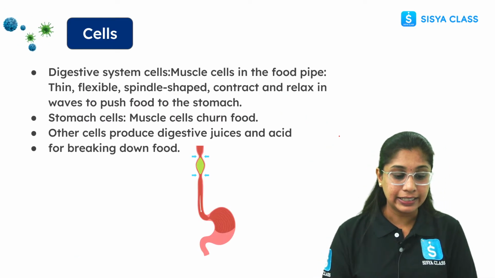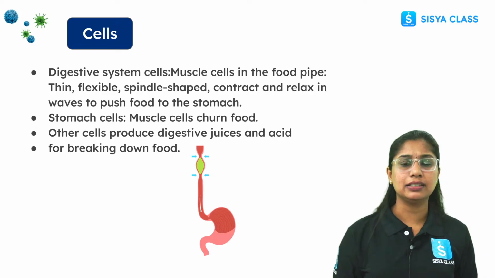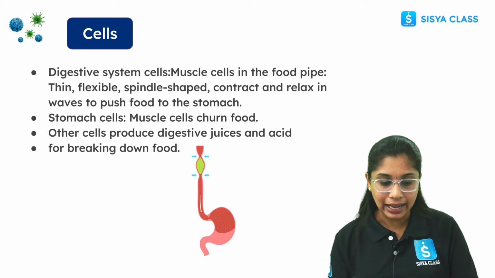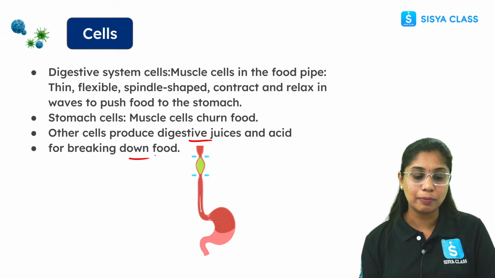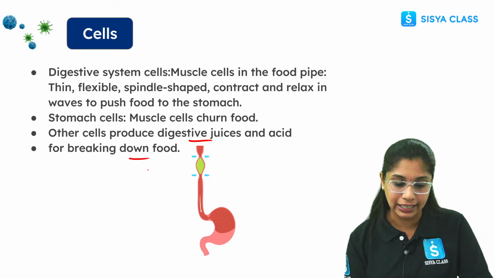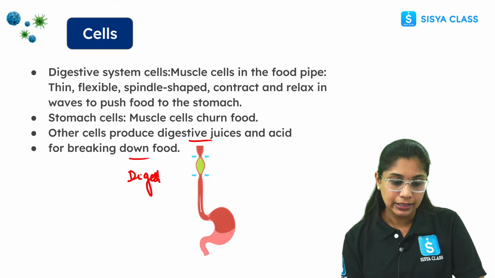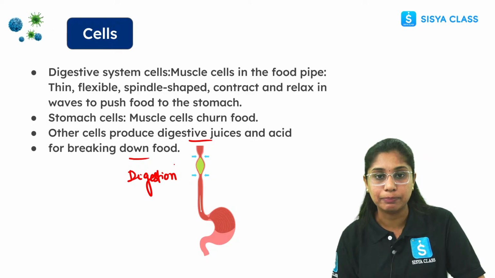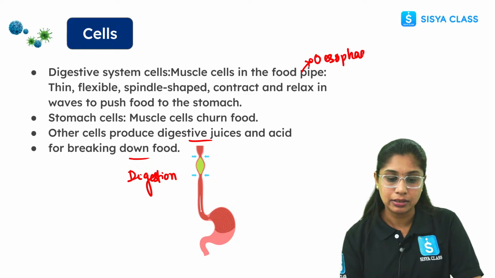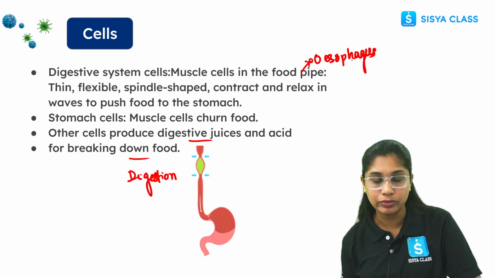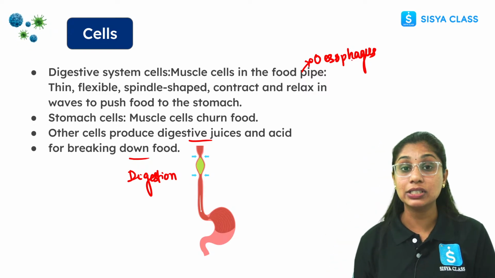Clear? Then there are various cells present in the digestive system, which are involved in producing digestive juices and acids for breaking down food. For what? For digestion, right? Then if you see the food pipe, which is the esophagus, the smooth muscles which line the esophagus are spindle shaped. What is the function here?